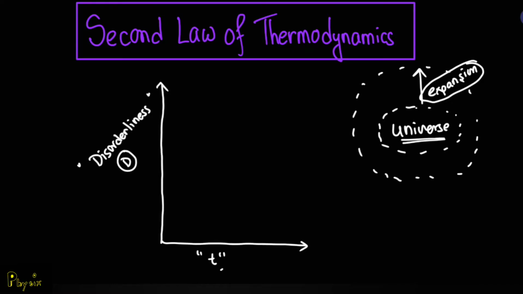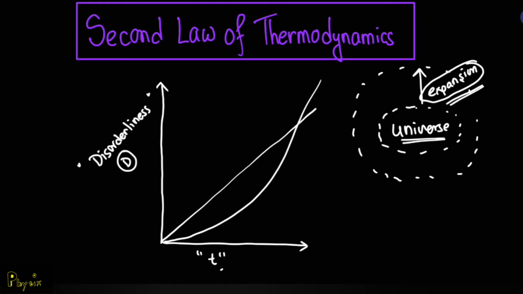then we can say that as time passes, the disorderliness, let's define this as d, the disorderliness of the universe increases as well, whether it be in a linear form or in an exponential form. Whatever that might be, the disorderliness of the universe increases as the expansion of the universe takes place along with the increase of time. Okay, if we are clear with this idea, then we define entropy, denoted by the letter S, as a measure of disorderliness.